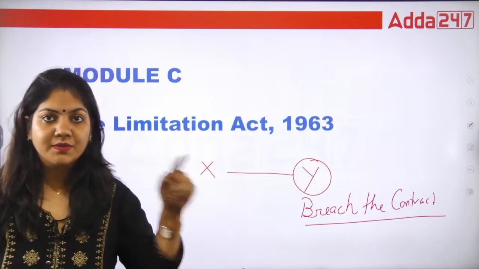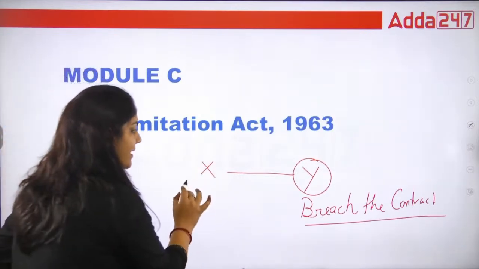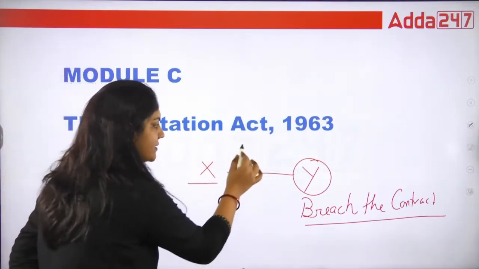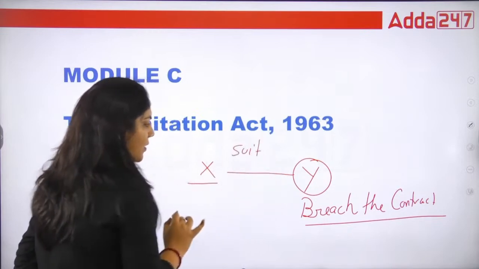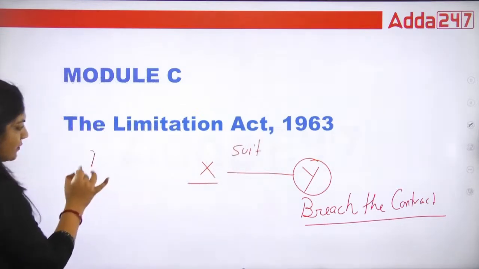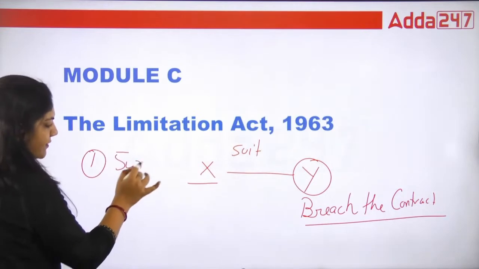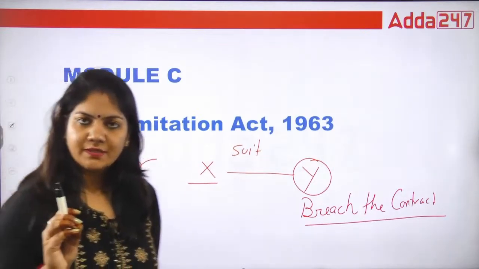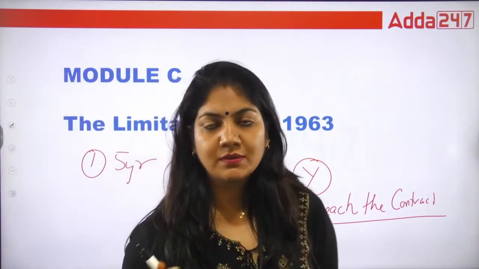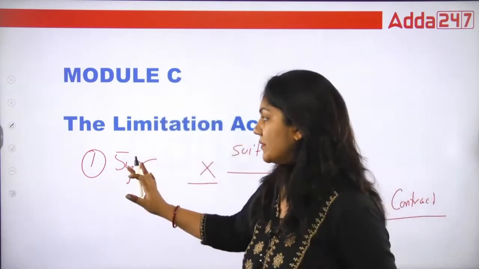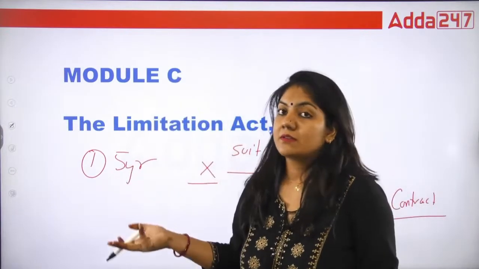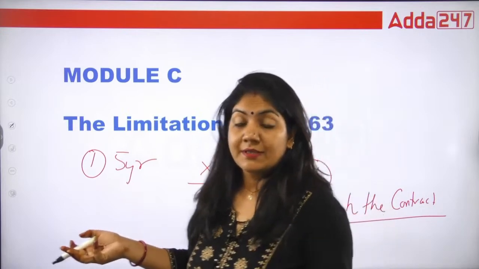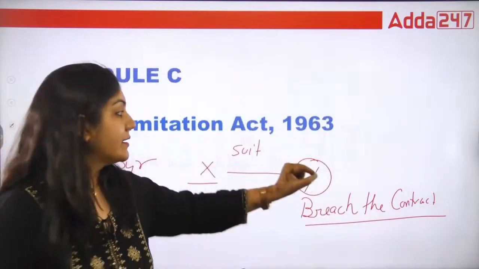If Y breaches the contract, now X has a right to file the suit. Now suppose X files the suit after 5 years, can it be useful? The answer is no, because after 5 years the evidence may be destroyed, but the limitation is given under the